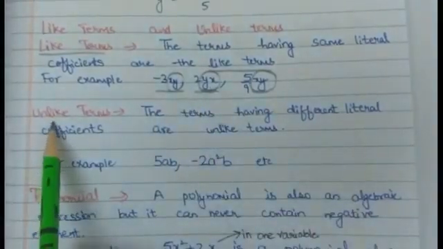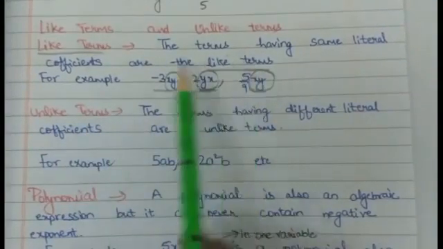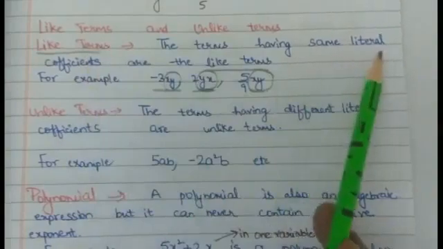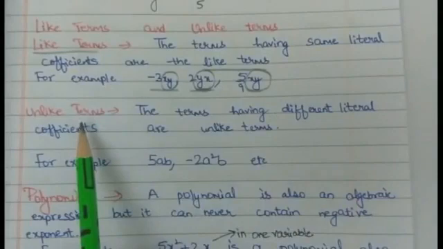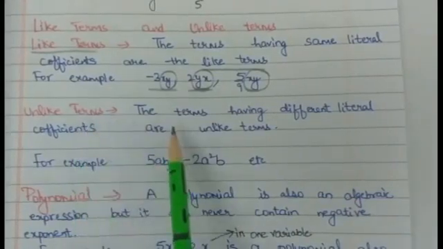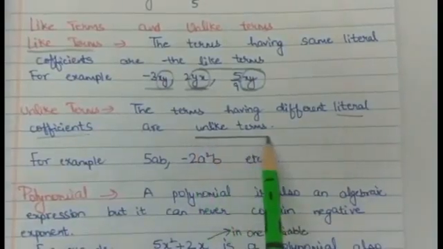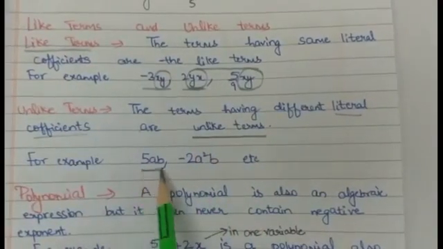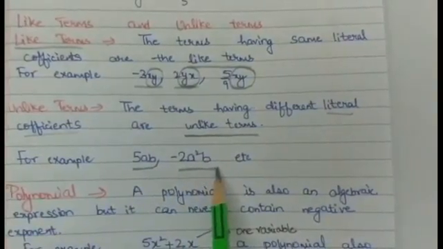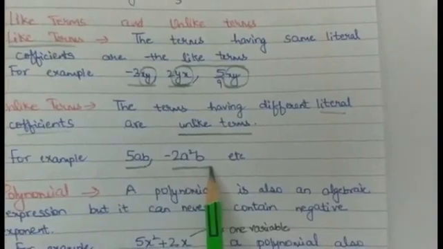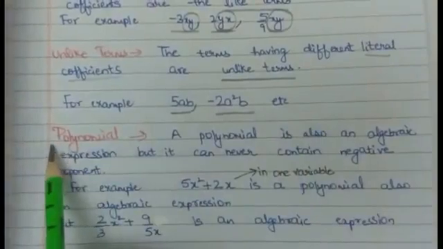Now, next is unlike terms. As we were saying, like terms have the same literal coefficients. So simply we can say the terms having different literal coefficients are unlike terms. For example, 5ab, minus 2a square b. Any example you can take. Now, let us discuss the next topic, that is polynomial.